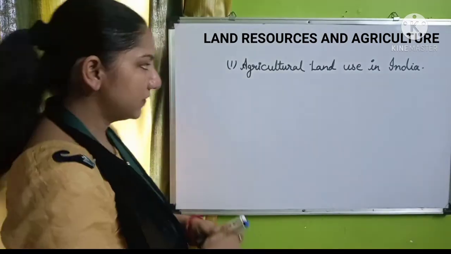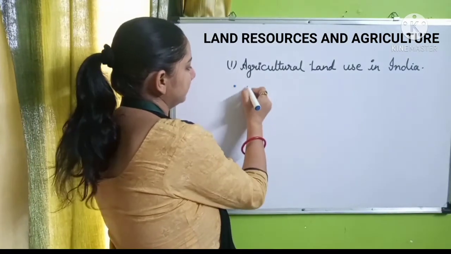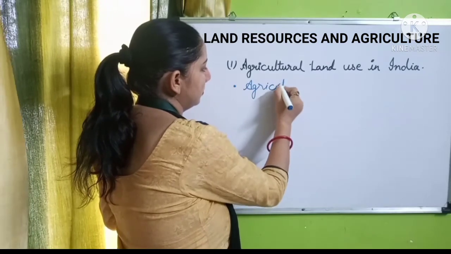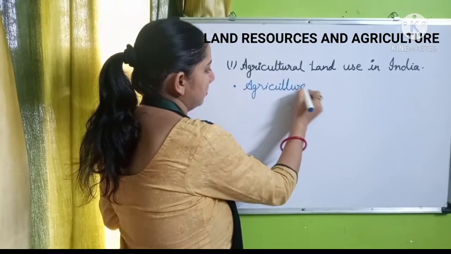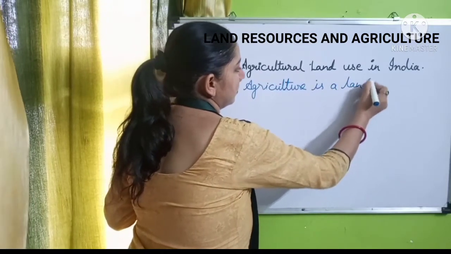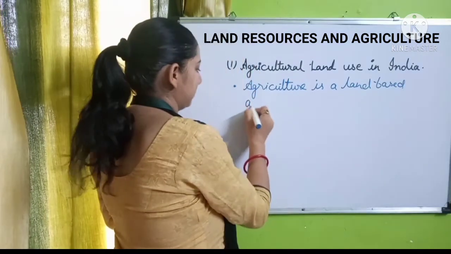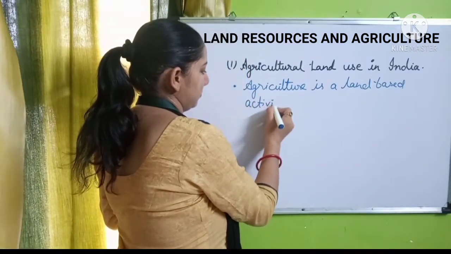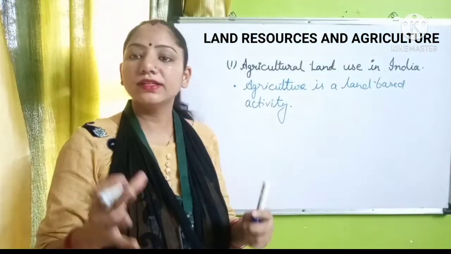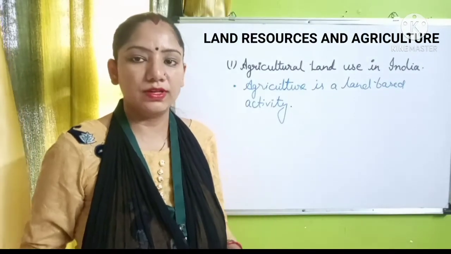So students, as we know, agriculture is a land based activity. That means if the quality of land is very good, then the production of the crop will be very good.